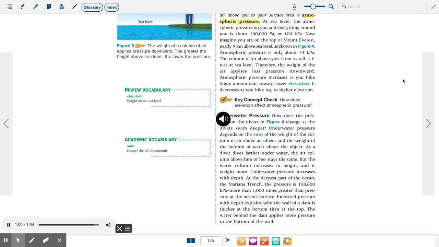Key concept check. How does elevation affect atmospheric pressure? Underwater pressure. How does the pressure on the divers in Figure 4 change as the divers swim deeper?